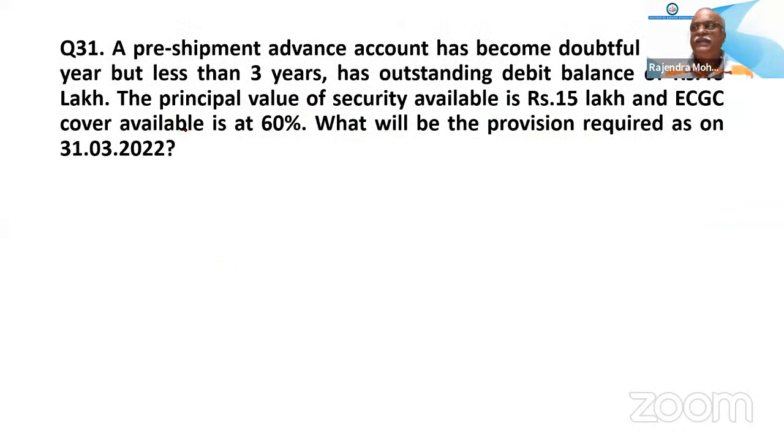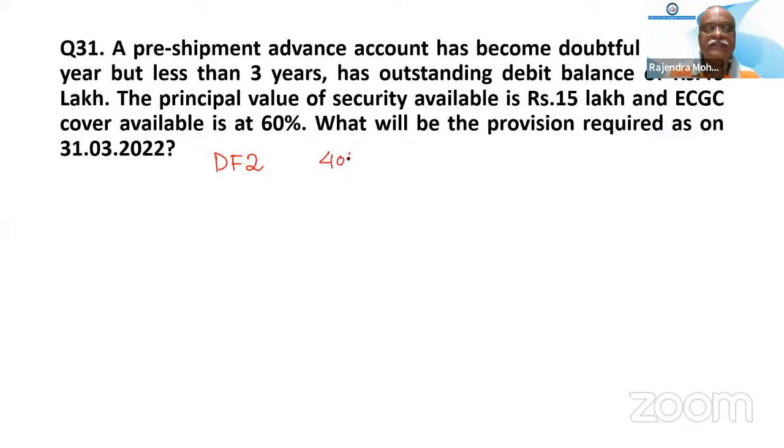Now next one. A pre-shipment advance account has become doubtful above 1 year but less than 3 years. So above 1 year, below 3 years, it is doubtful 2. The doubtful 2 account has an outstanding debit balance of 40 lakh.